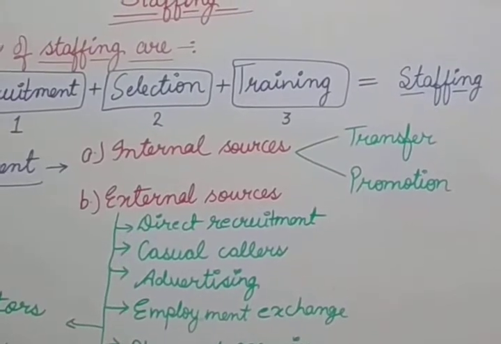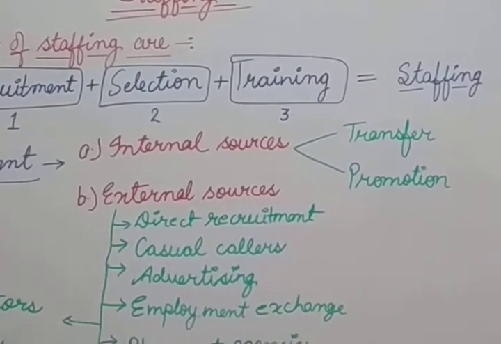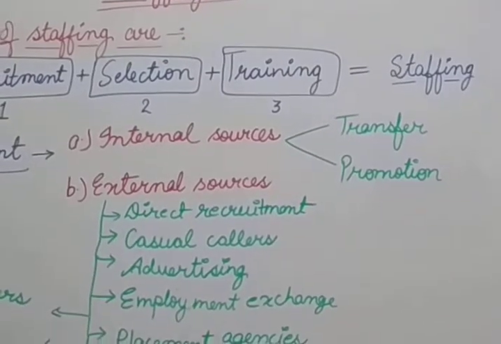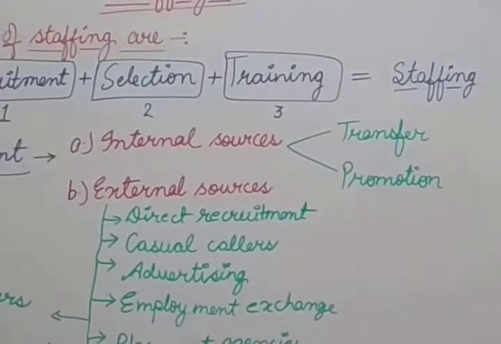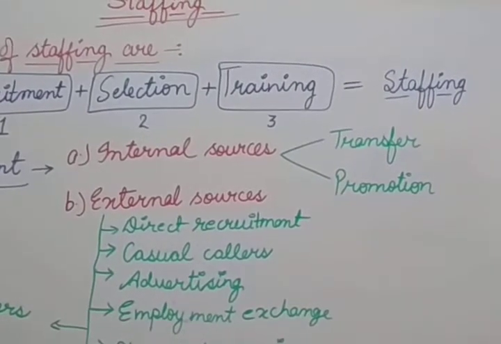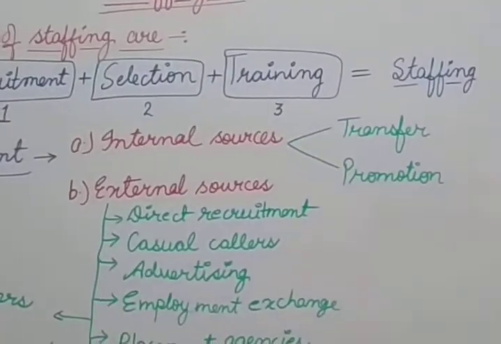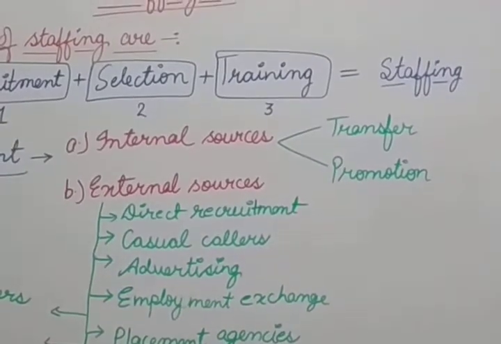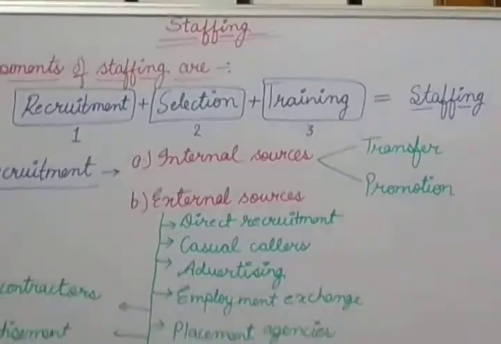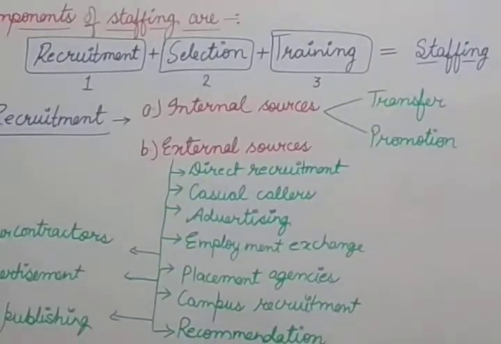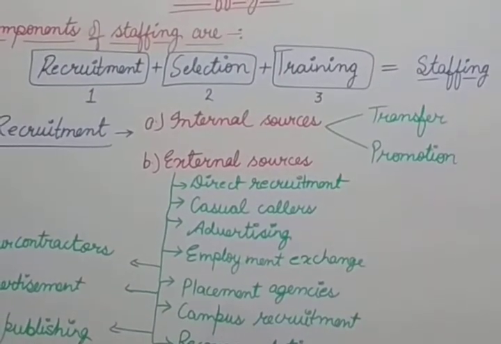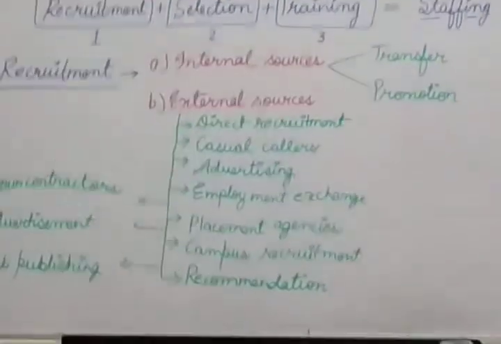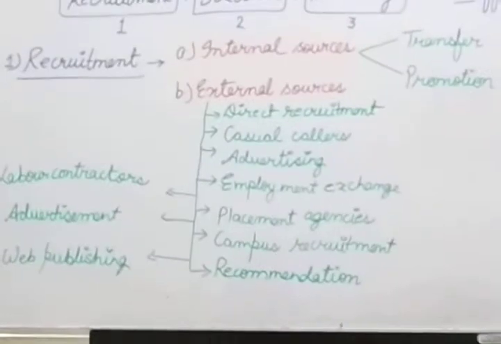Another drawback, not suitable for the new organization, because a new organization is at the verge of expansion, at the verge of growth, so it needs more innovation, more fresh people, more fresh minds, so it is not suitable for the new organization if they shift their employees from one department to another. Now, internal sources is done, advantages, disadvantages, and the methods of the internal source are also done. Now let's start with the external sources.